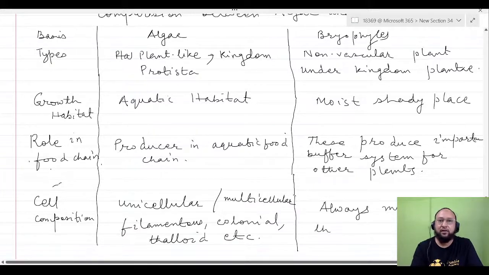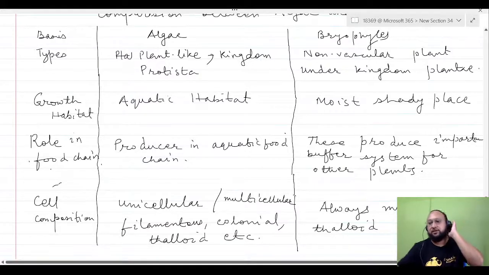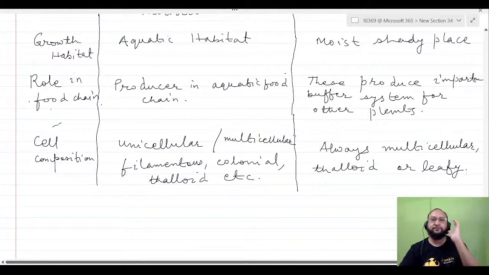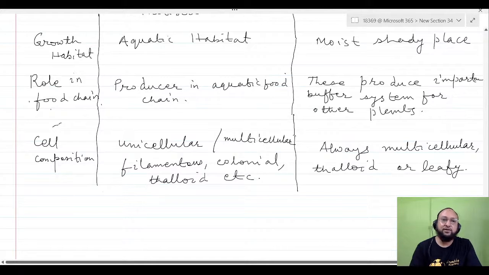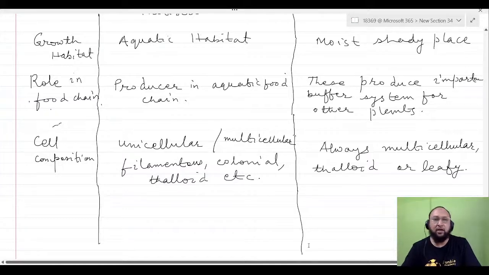Thalloid or leafy. Only leaf-like structures are found, but the stems and roots are absent. So that means there is no unicellular form in case of the bryophytes. And now the division of labor means how the cells are divided for the different functions.